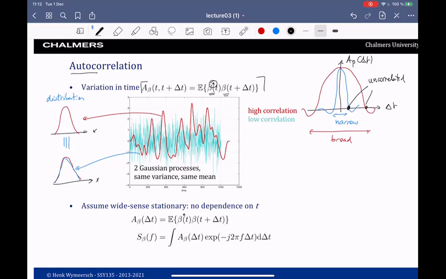So for wide sense stationary processes, the autocorrelation function does not depend on t, so this t is gone. We could then compute the Fourier transform of this, and this is called the power spectral density. So it's just the Fourier transform of the autocorrelation with respect to delta t.